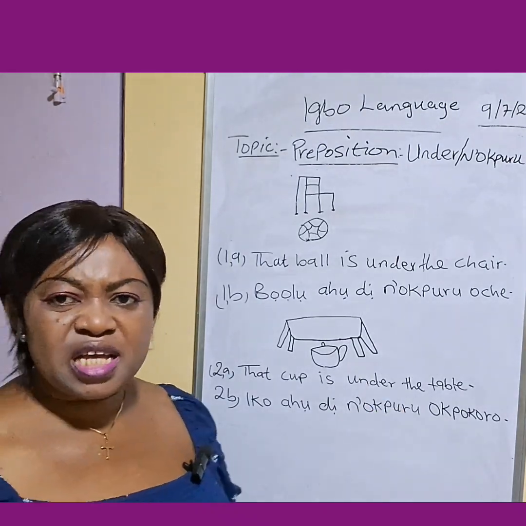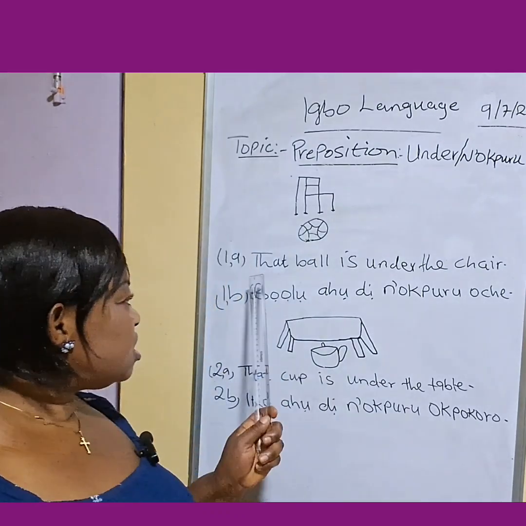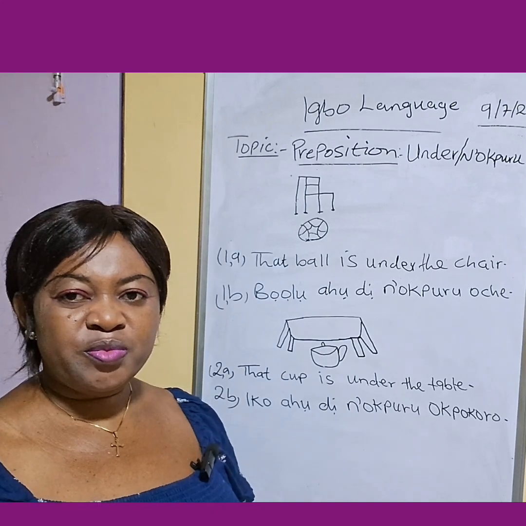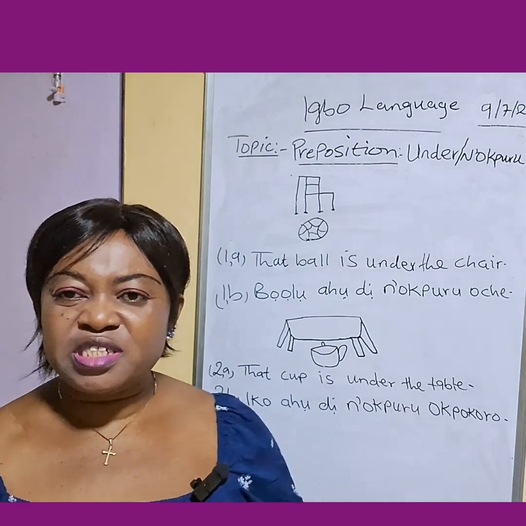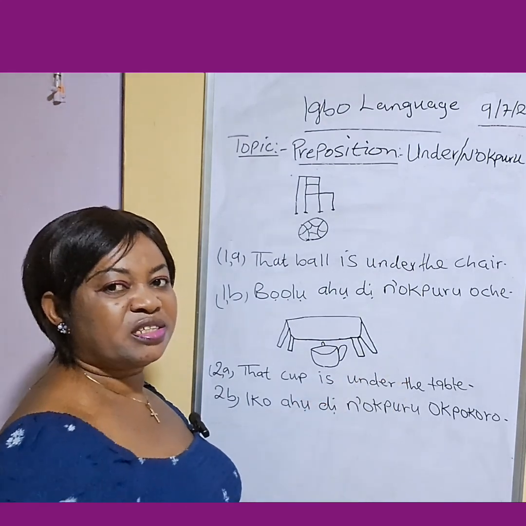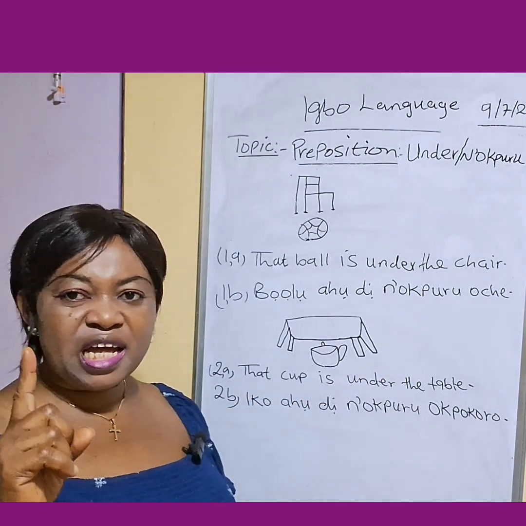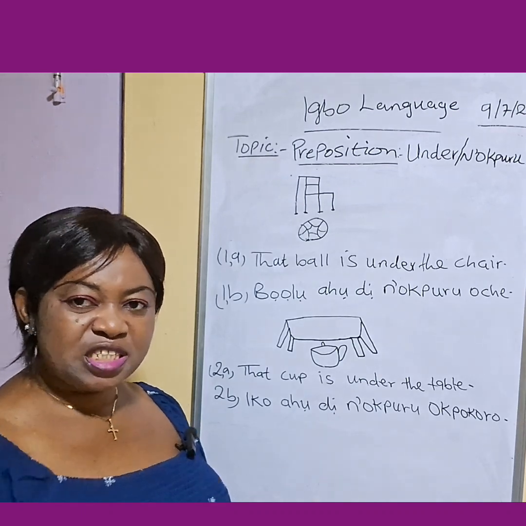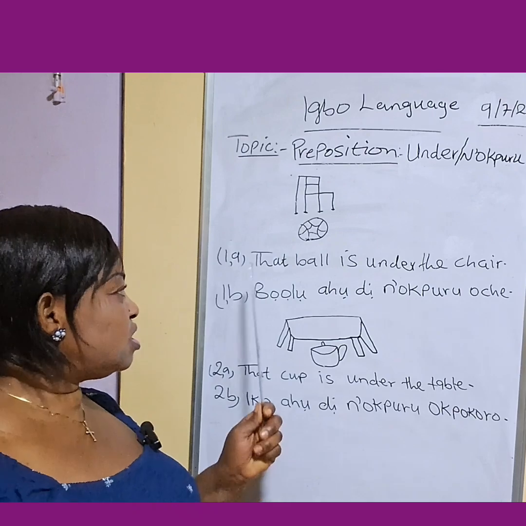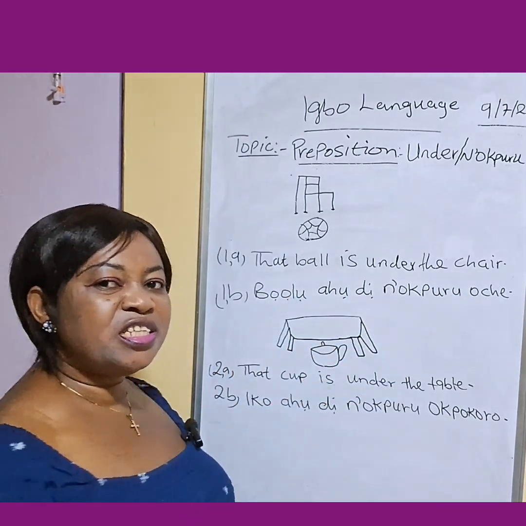If I ask you, class, where is the ball? You will say, that ball is under the chair. Class, where is the ball? That ball is under the chair. Yes, remember, we use that for a singular object that is far. You point to it and say, that ball is under the chair.